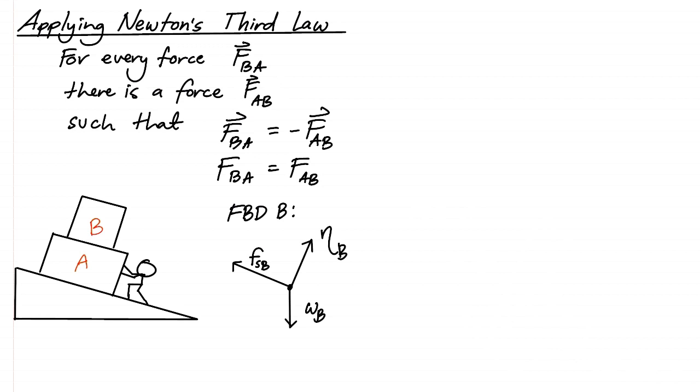So, again, this static friction is also exerted by the surface. So, in this case, ang surface na yon is object A. So, the free body diagram of object B will look like this.